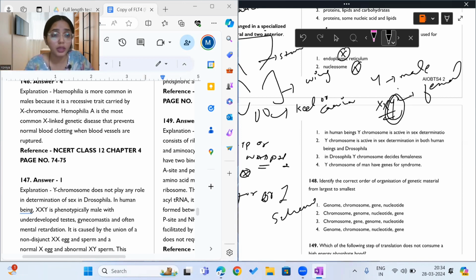Okay, so if you open the book and read, under Klinefelter syndrome it will be written: seen in males, not in females. What is seen in females? Turner's. Which is what? It is XO. Okay. So this condition, that is XXY, because it is only seen in males and it is Klinefelter syndrome, what is it proving? That it is proving Y chromosome is important for sex determination in human beings. Okay.